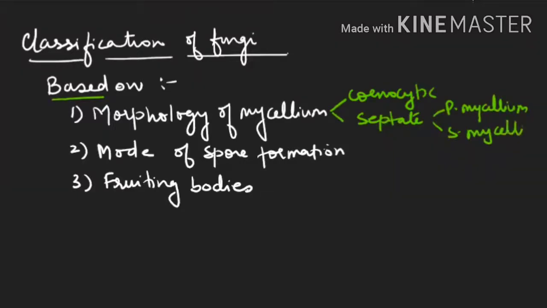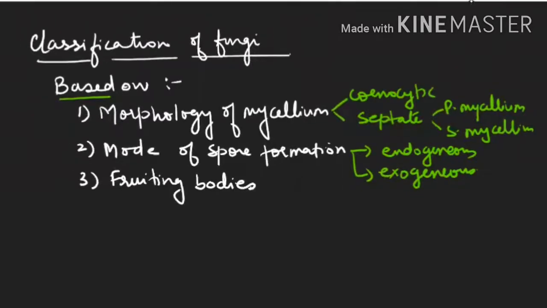Then the second criterion is the mode of spore formation. Are they making endogenous spores or exogenous spores? So this is the next criterion for classification. Then fruiting bodies. Fruiting bodies are actually made by the Ascomycetes and Basidiomycetes. So these are the three criteria for classification. Now let us see what the different classes of fungus are.